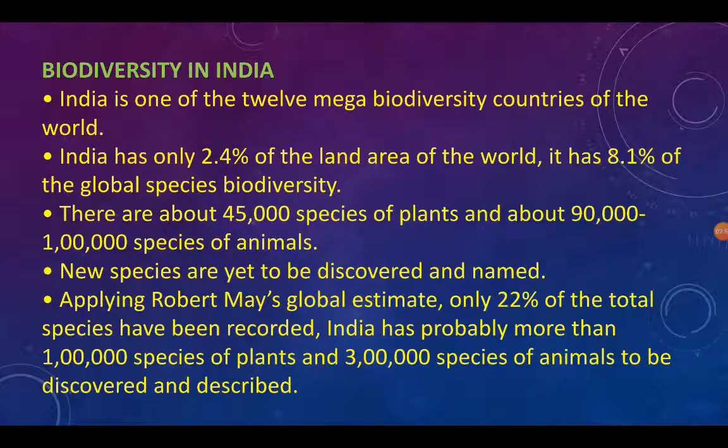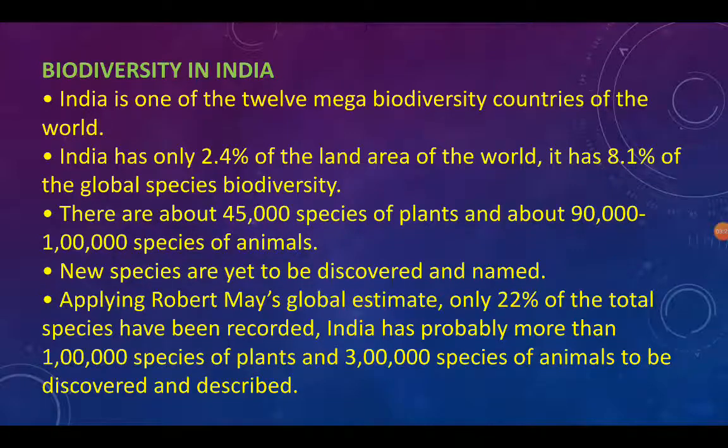Biodiversity in India. India is one of the 12 mega biodiversity countries of the world. India has only 2.4% of the land area of the world. It has 8.1% of the global species biodiversity. There are about 45,000 species of plants and about 90,000 to 1 lakh species of animals. New species are yet to be discovered and named.